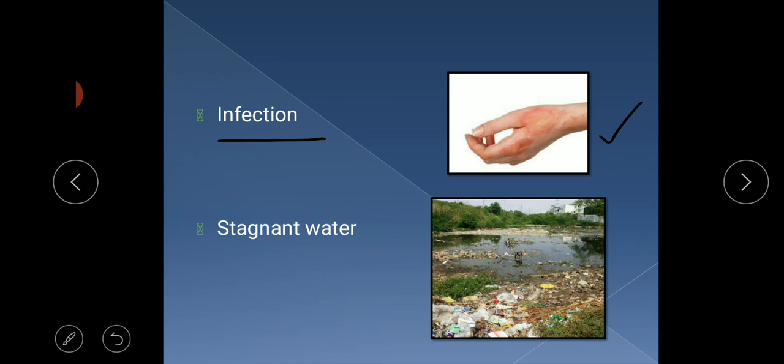And the 10th word is stagnant water. Stagnant water means the water does not flow. There will be no movement of water in that area. It will stay as such. In that, microorganisms, dust, and all the other things will be there in that water. The dirty water is called stagnant water.